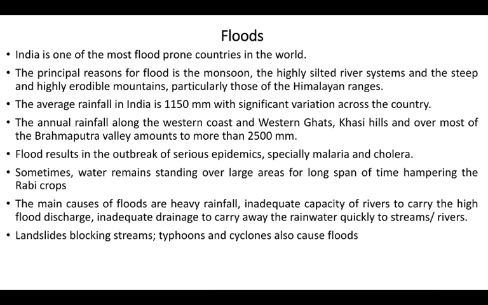Moving to flood, it is one of the most common disasters occurring in our India. India is one of the most flood prone countries of the world. Principal reason for flood is the monsoon, highly silted river system and highly erodible mountains, those of the Himalayan ranges. Annual rainfall in India is 1150 mm with significant variation across the country.